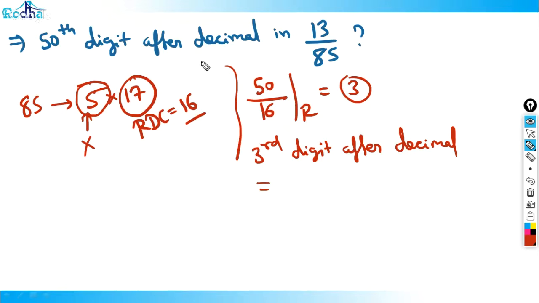Third digit after decimal is what? If you calculate the value, if you see calculator, 13 by 85 is something like 0.0152 and so on. The third digit after decimal is equal to, sorry. It's remainder 2 here, right? Yeah, I'm sorry.